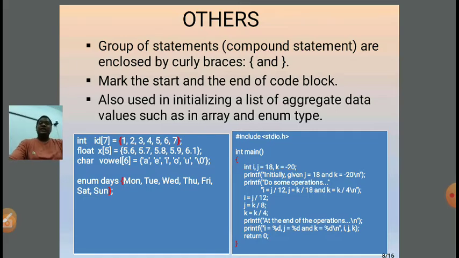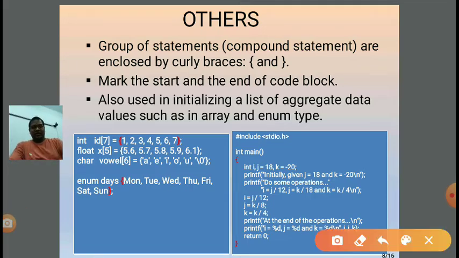It is also used in initializing a list. Suppose we want to initialize a list of values, then we need to use a set. Let us discuss the left side example first. int is the data type, id[7]: id is the name of the array, and 7 in brackets is the size of the array. So we need to initialize 7 values. We cannot initialize this by a single value. We require a group of values, and a group of values cannot be written directly on the right side of an assignment statement, so we need to use curly brackets. Here it is a compound statement.